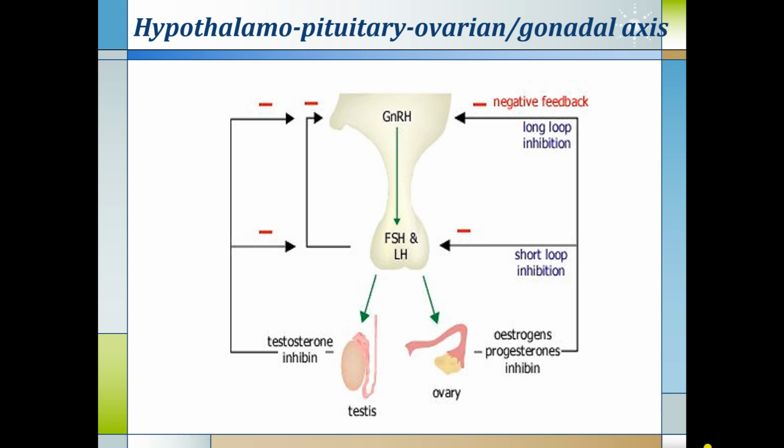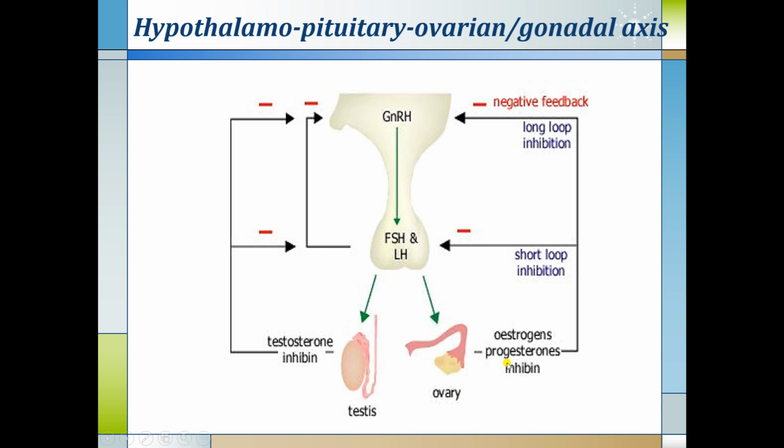This is the feedback mechanism for the hypothalamo-pituitary ovarian or gonadal axis. From the hypothalamus, gonadotropin releasing hormone is released, which will act on the anterior pituitary and stimulate FSH and LH release. This FSH and LH will act on the testes and ovaries as per the gender, and the ovaries will release estrogen and progesterone.